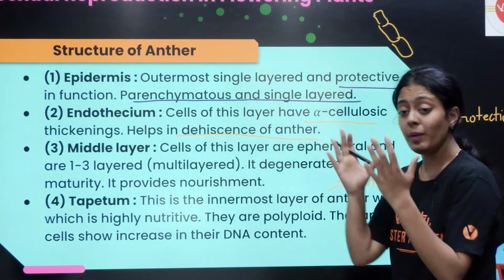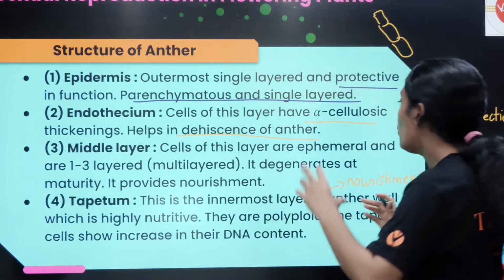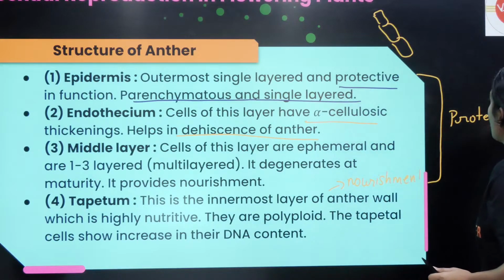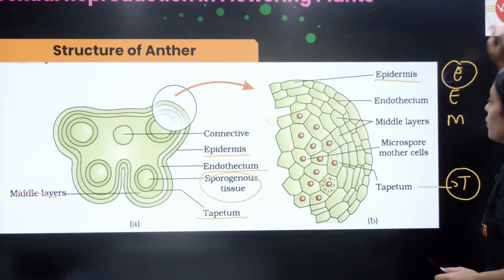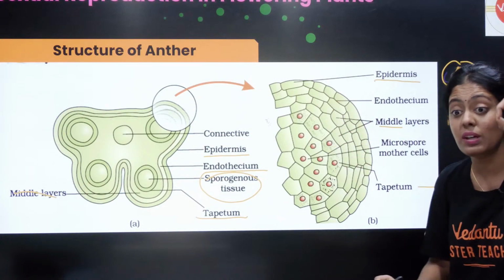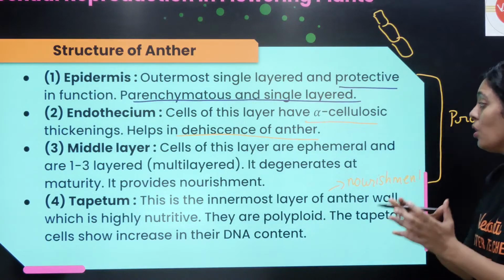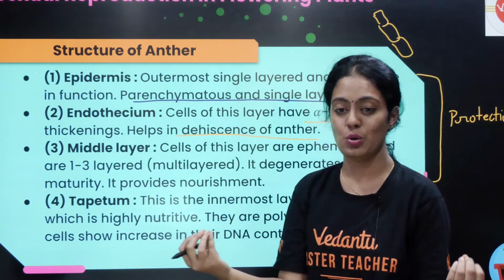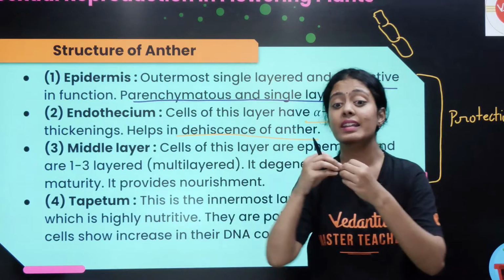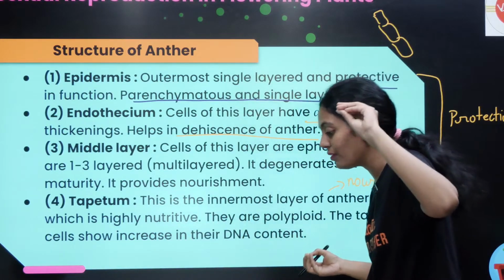Then what is the middle layer? Cells of this layer are 1 to 3 layers, multilayered. Look at my middle layer here. I'll show you this picture. You can see there are multiple middle layers: 1, 2, 3, there are 3 middle layers. And what do these middle layers do? They degenerate at maturity. As the anther matures they are going to degenerate. So they also help in a little bit of nourishment.